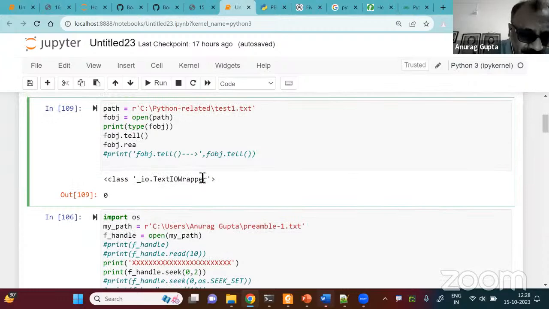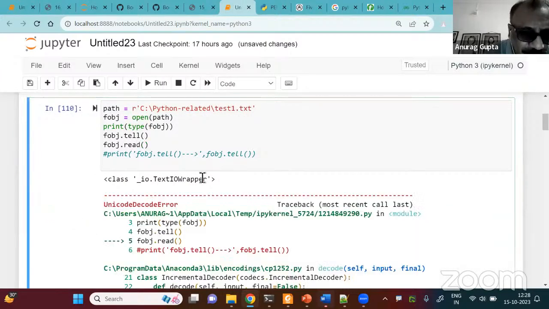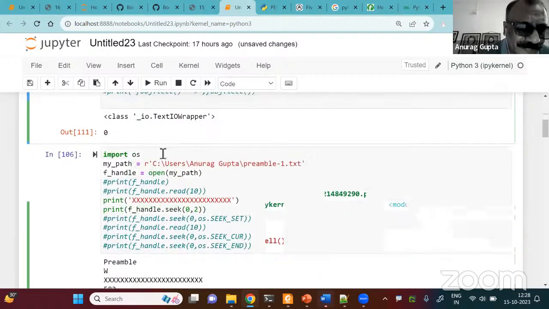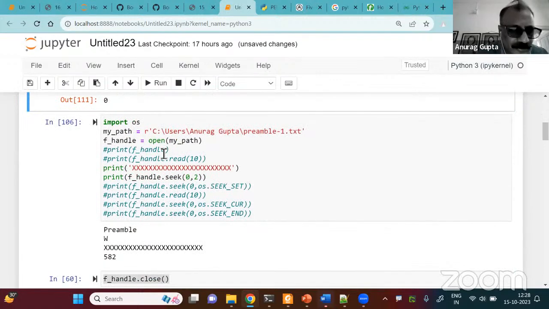It should read. See, so there's a problem. I'll not try to remove it. I can spend a few minutes and try to remove this problem, but forget it. The point I'm making here is that this tell will point to the beginning of the file. We'll come back to it. I promise you we'll solve all this.